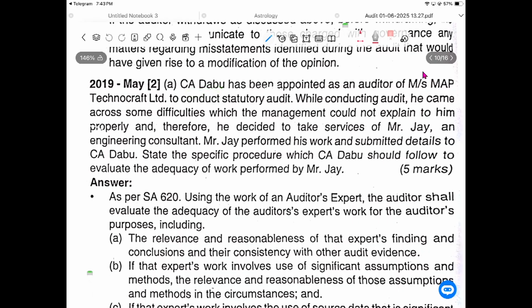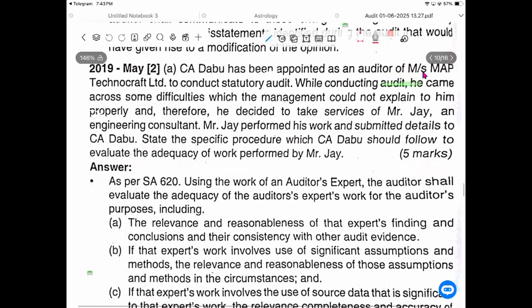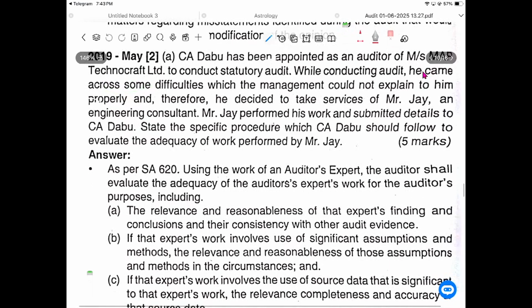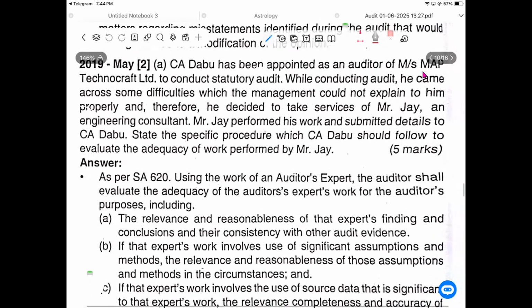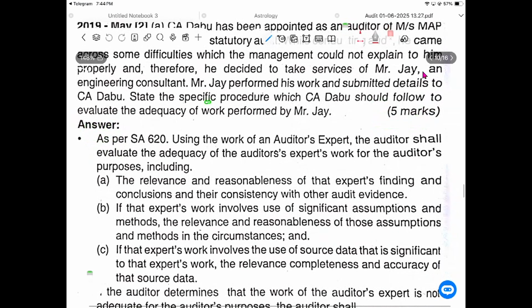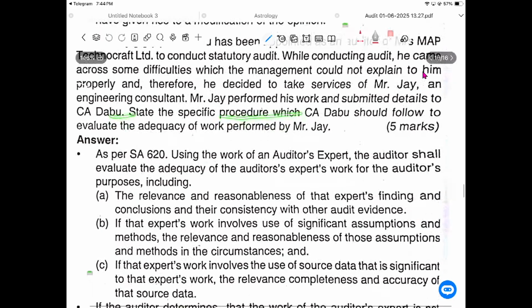CA Dabu has been appointed as auditor of MAP Technocraft to conduct the statutory audit. While conducting the audit, he came across difficulties which management could not explain to him properly, and therefore he decided to take the services of Mr. J, an engineer consultant. Mr. J performed the work and submitted the details to CA Dabu, stating the specific procedure Mr. Dabu should follow to evaluate the adequacy of the work of Mr. J. So, using the work of an auditor's expert, we say SA 620.